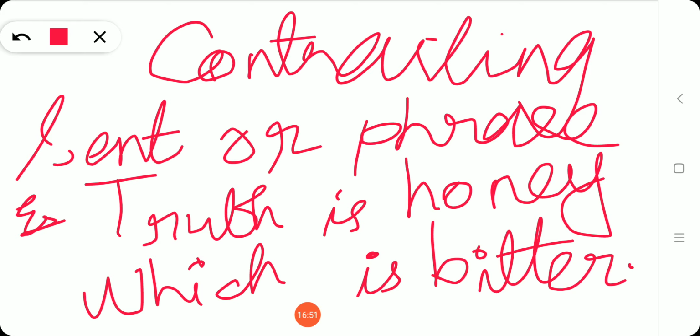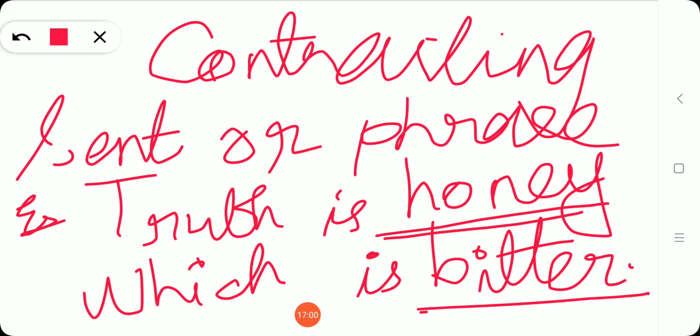So listen here. Truth is like honey. Honey, how will it be? It will be very sweet. So bitter, how will it be? The bitter taste is opposite to the taste of the sweet, isn't it? So there is a contrast made between these sentences.